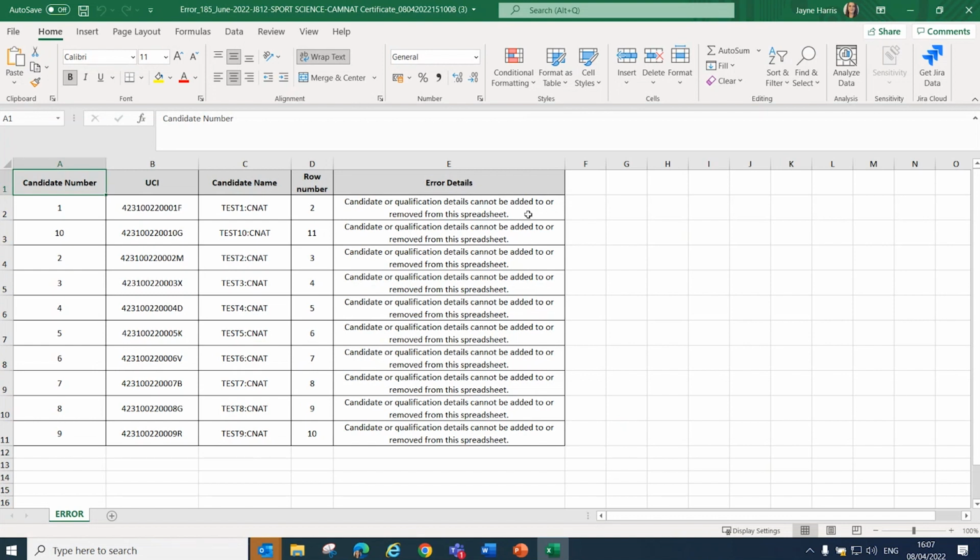It's worth noting that for the Cambridge Nationals, you can only reduce assessments for units that you have entries for in that series. So the example on the screen shows the error message that you will receive if you have claimed reduction in assessment for a unit which does not have an entry for the June 2022 series.